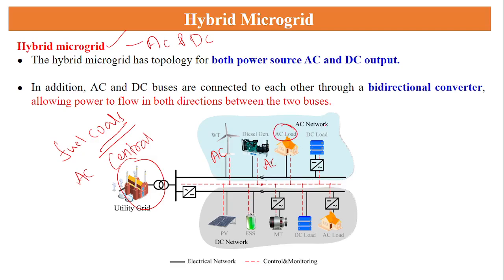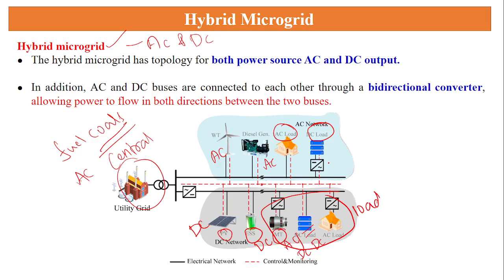This is an AC load. This is a DC load. And the PV network is going to generate DC. This is an energy storage system, a battery generating DC. This is a motor we are connecting to the line. It may be AC or DC. Another one is a DC load. These three points are called loads. So these are the generating stations. Here it is a load. Whatever we are connecting, both the AC and DC integrated in the grid, that is called a hybrid microgrid. It has a topology of both AC and DC output.